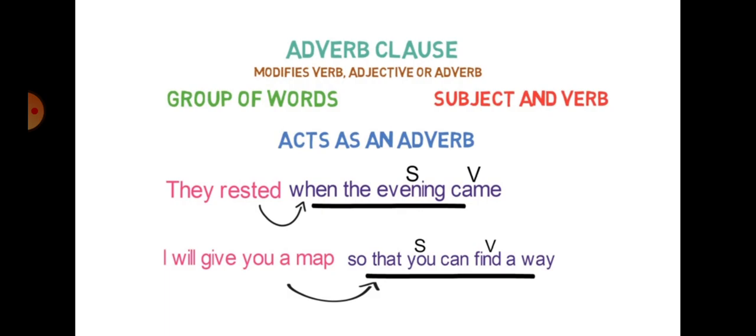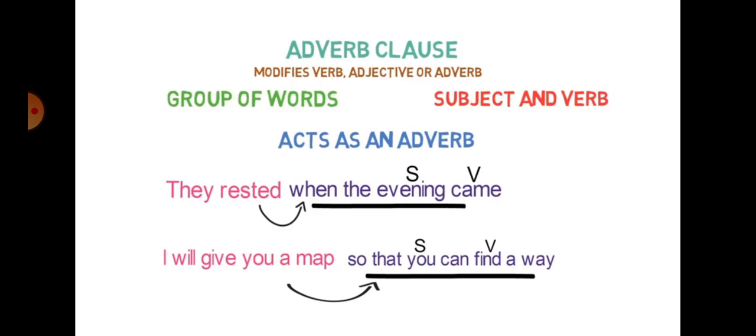I will give you a map so that you can find a way. What will you give me? A map. I will give you a map so that you can find a way. This is the information again about your verb. So it becomes our adverbial clause.